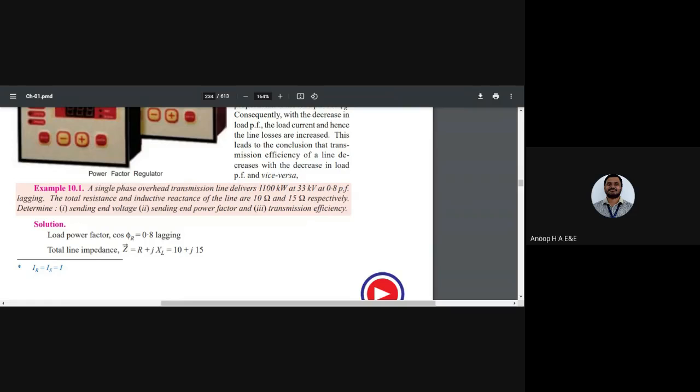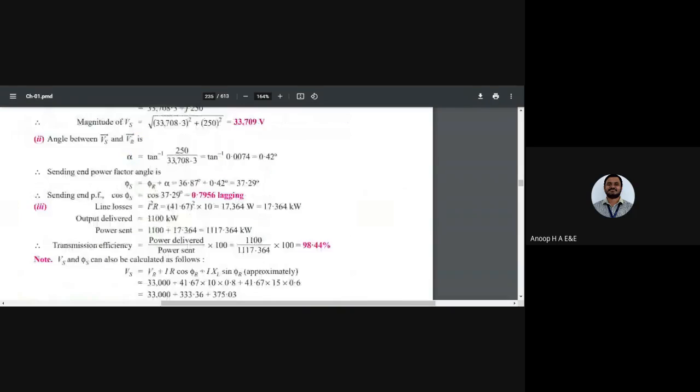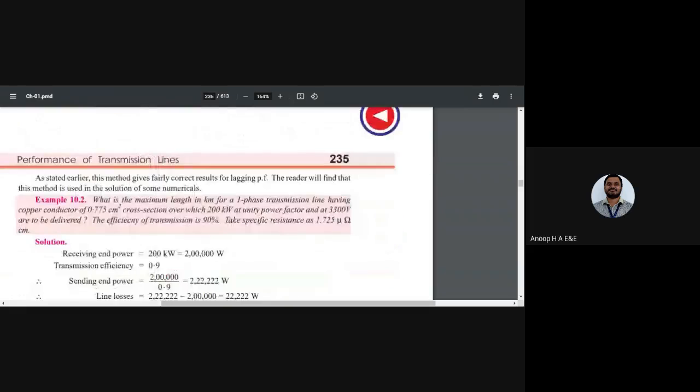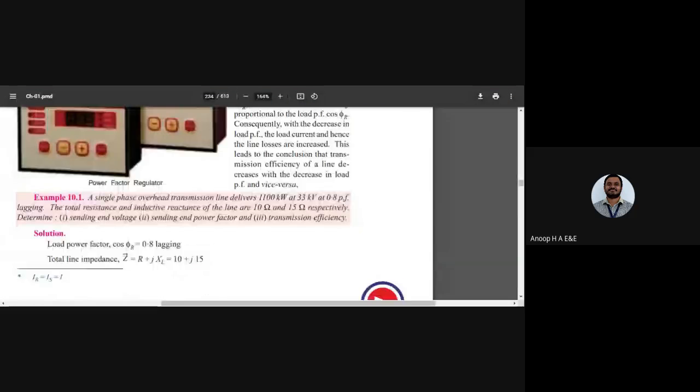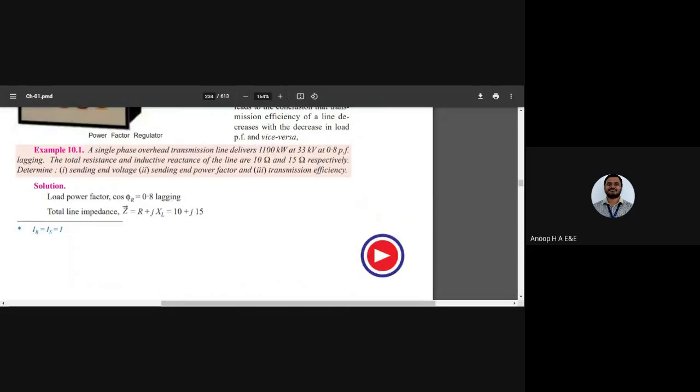So you have got this problem. Just go through the solution. I've already shared the textbook in your class group also. So I'll stop here right now and you go through it. I'll just give you a hint; you can solve this problem on your own.